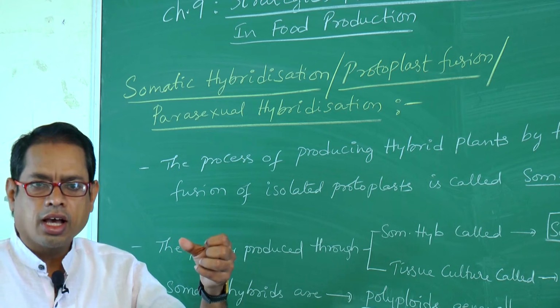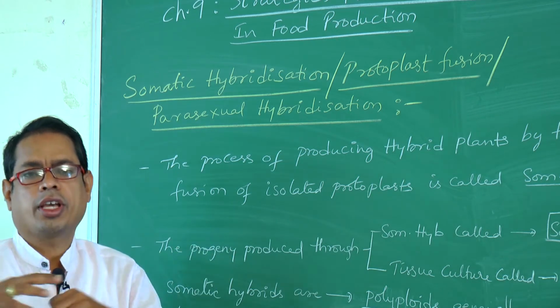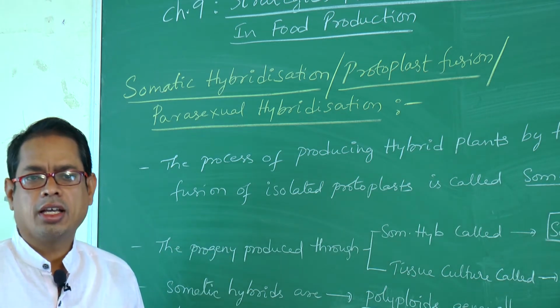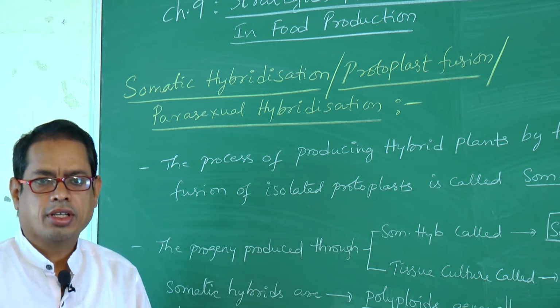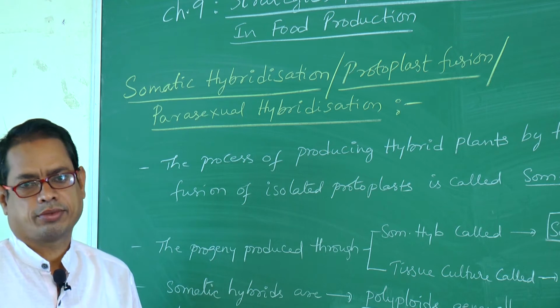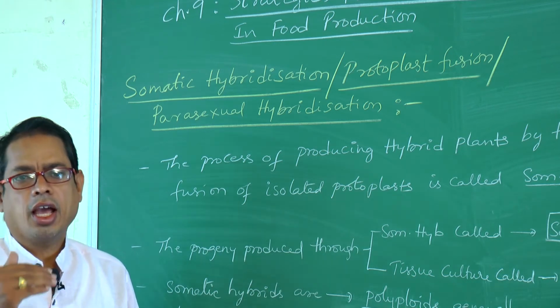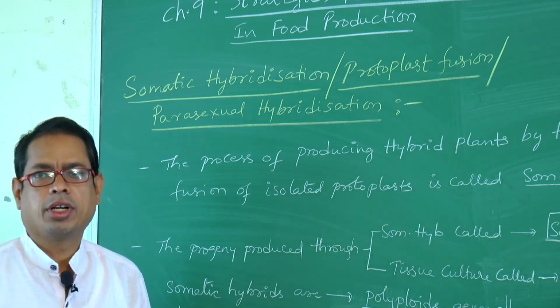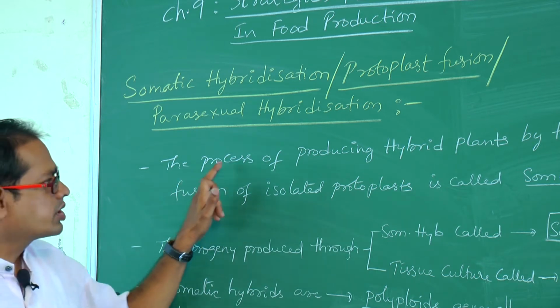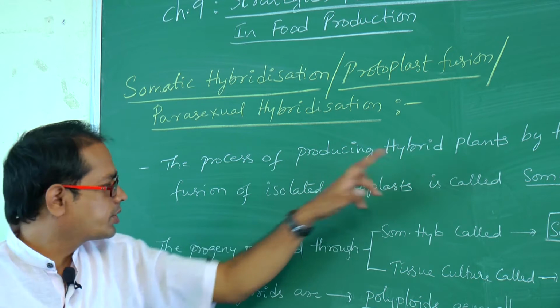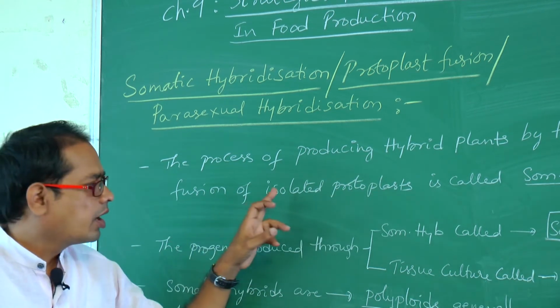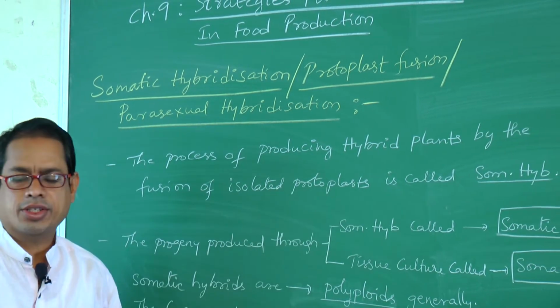Those two cells are fused together by removing the cell wall. Two protoplasts are fused together and finally hybrid is formed. So that is the process of producing hybrid plants by fusion of isolated protoplast.